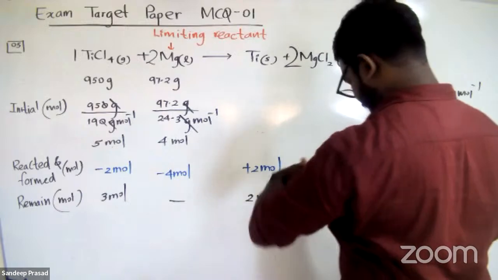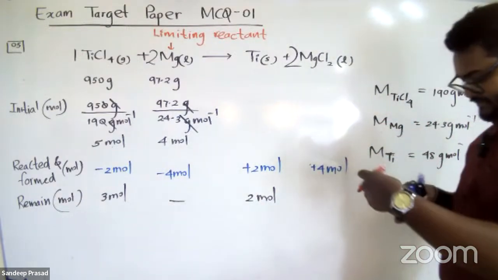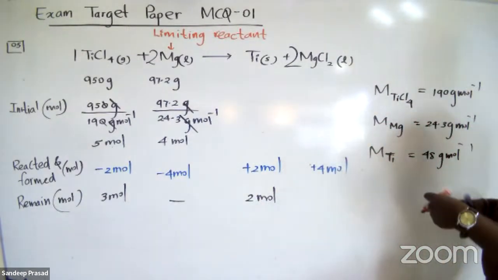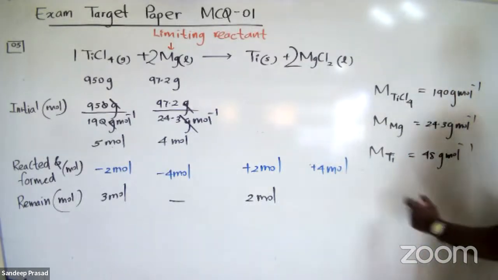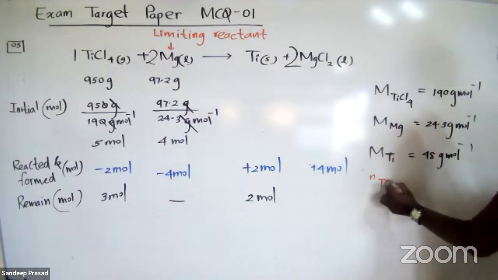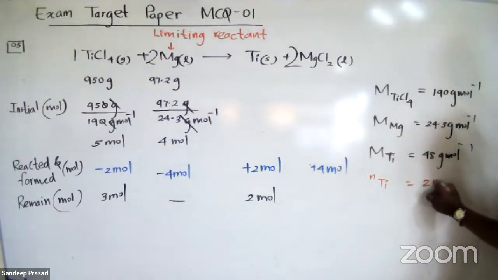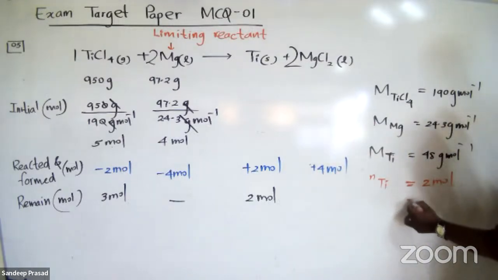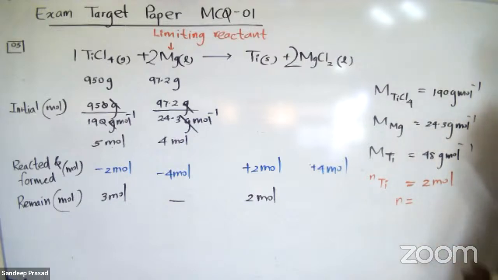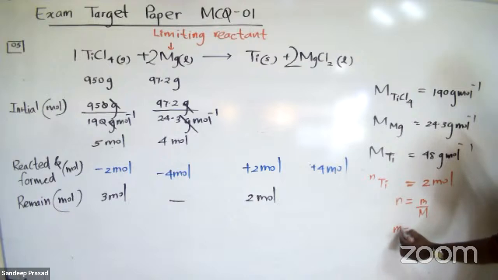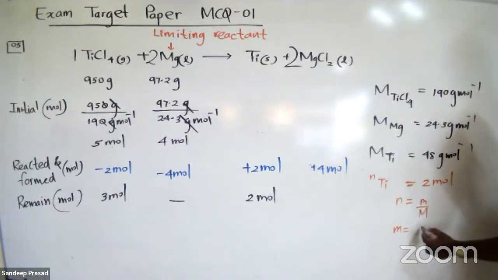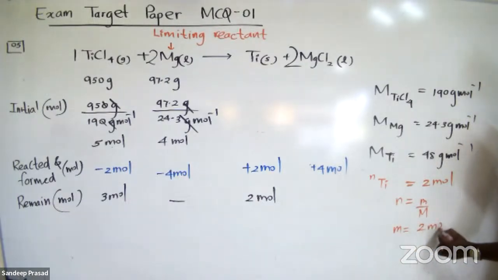They have asked here, what is the limiting reactant, and the amount of titanium metal that has been formed, right? What is the number of moles of titanium? 2 moles. We know the molar mass. We know the equation, number of moles is equal to mass divided by the molar mass, and then mass equals number of moles multiplied by the molar mass. 2 moles multiplied by 48 grams per mole.